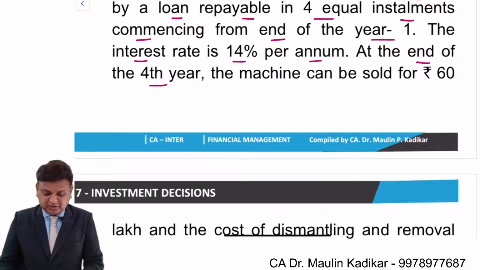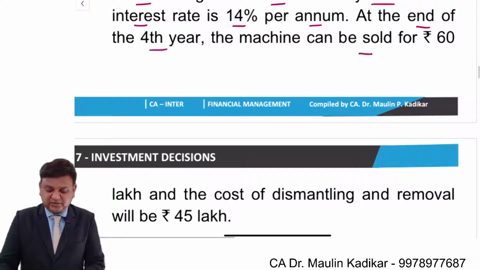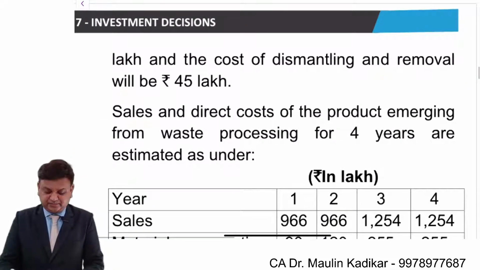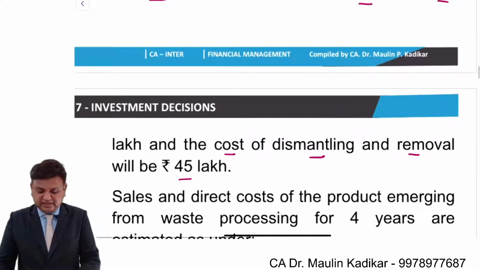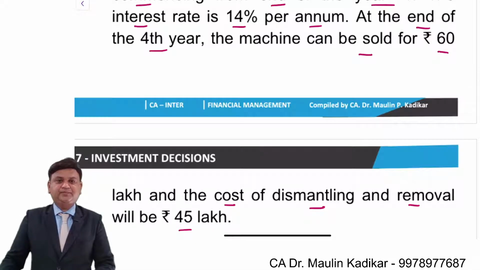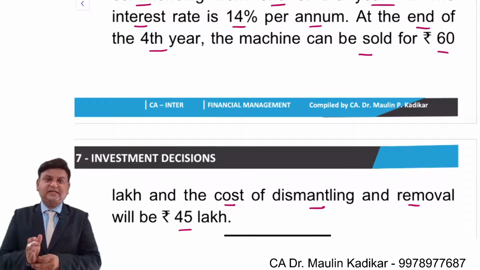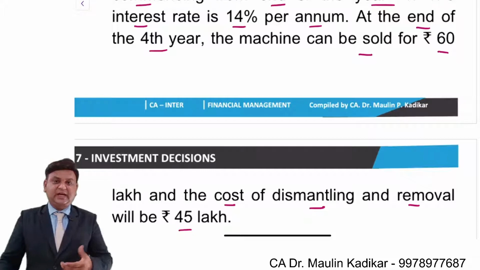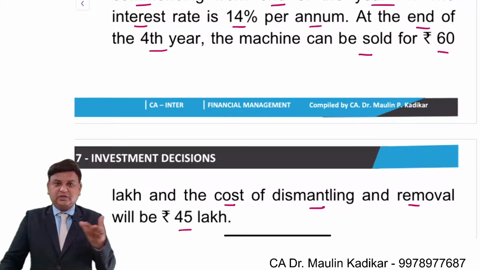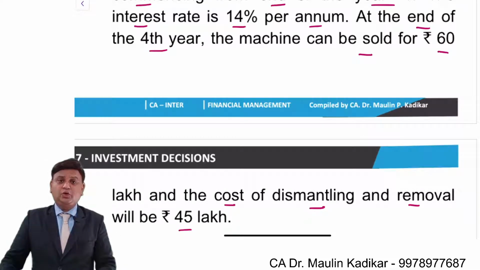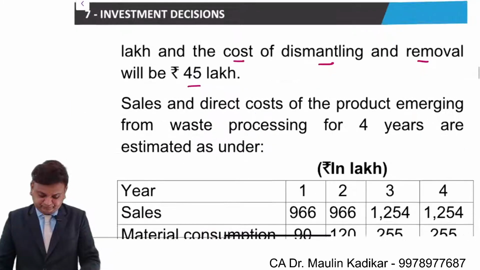At the end of the 4th year, the machinery can be sold for 60 lakhs and the cost of dismantling and removal will be 45 lakhs. Means we can get the scrap value of the machinery, rupees 60 lakhs. However, whatever the cost that we have to incur to remove the machinery from its present location will cost 45 lakhs. It means that the net amount that we are going to receive is 15 lakhs.